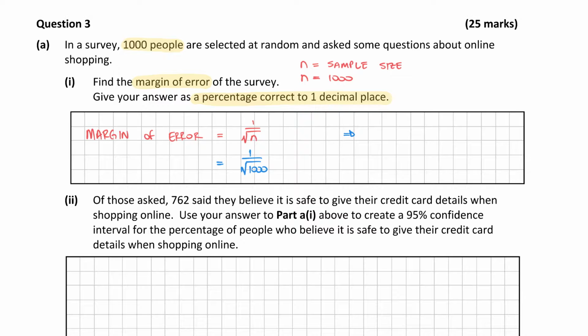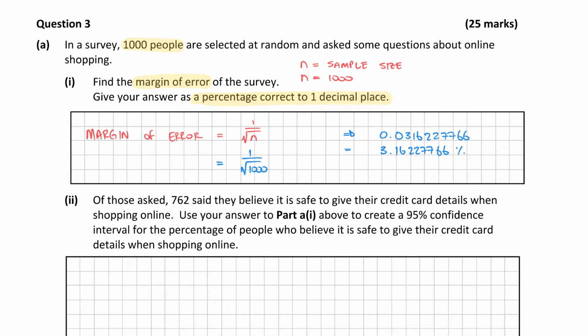So if you were to type that into the calculator, you would get 0.031627766. Okay, they wanted it as a percentage, so to turn that into a percentage, we multiply it by 100. So as a percentage, it'd be 3.162277766%.